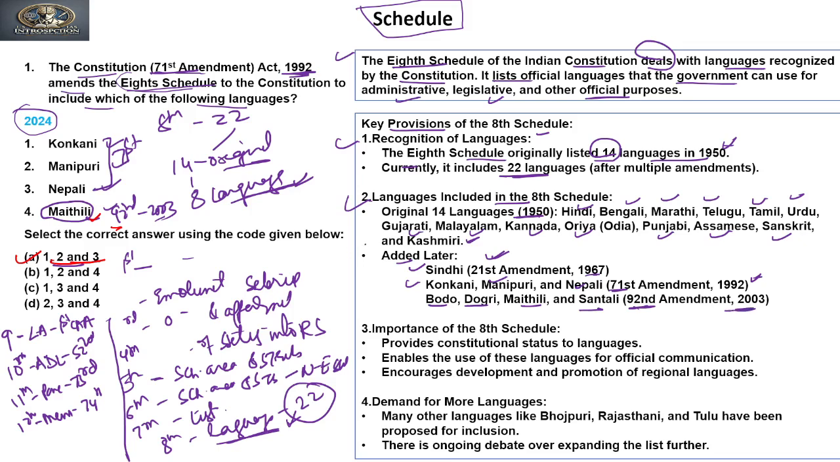So these are the total languages under the 8th schedule. Now, what is the importance of the 8th schedule? It provides constitutional status to languages. It enables the use of these languages for official communications. It encourages development and promotion of regional languages.